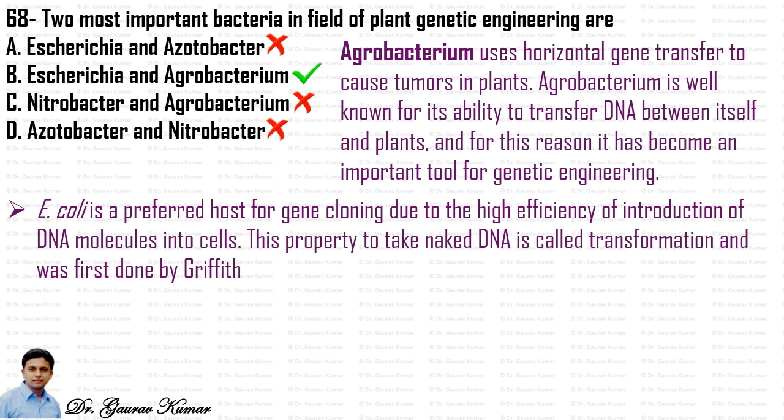Those E. coli cells are called competent cells because they are competent enough to take up foreign DNA from outside. This property to take up naked DNA is called transformation and was first shown by Griffith. We all know it was done in the pneumonia causing bacteria by Griffith. At that time he did not know the transforming principle and he just called it a factor. Later on Avery, MacCarty and MacLeod identified it as DNA. So the transformation experiment of Griffith was actually the identification experiment for DNA as the genetic material.